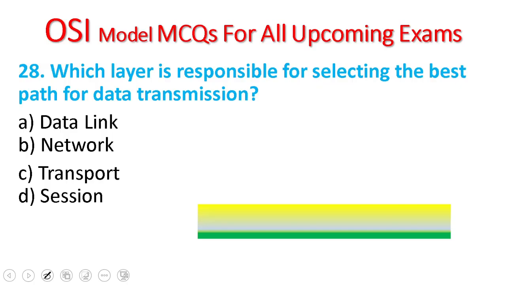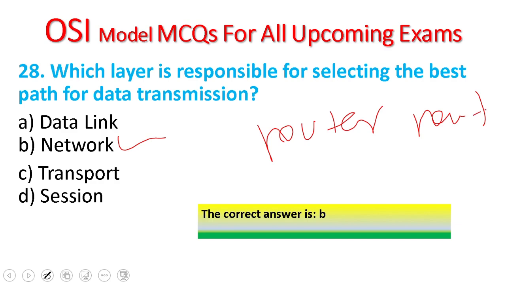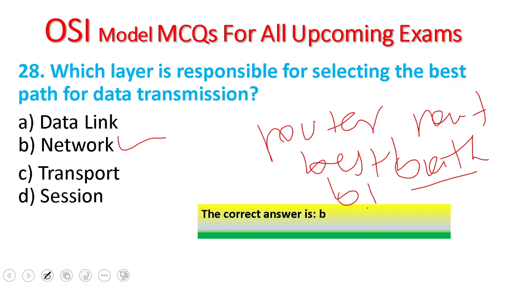Question number 28. Which layer is responsible for selecting the best path for data transmission? Data link, network layer, transport layer, session layer. The layer responsible for selecting the best path for data transmission is the network layer, because in the network layer there is a router that routes the best path by IP address.